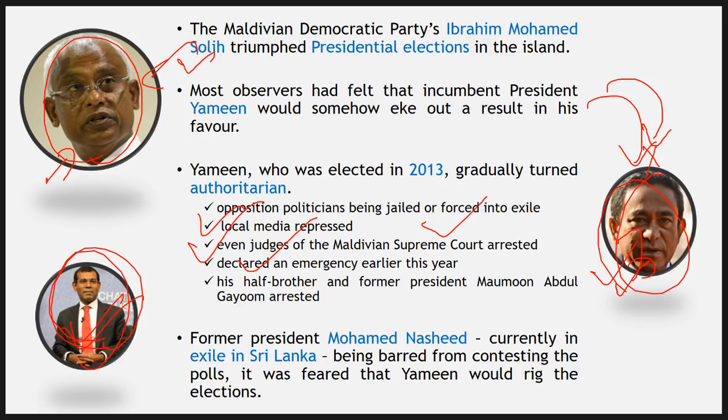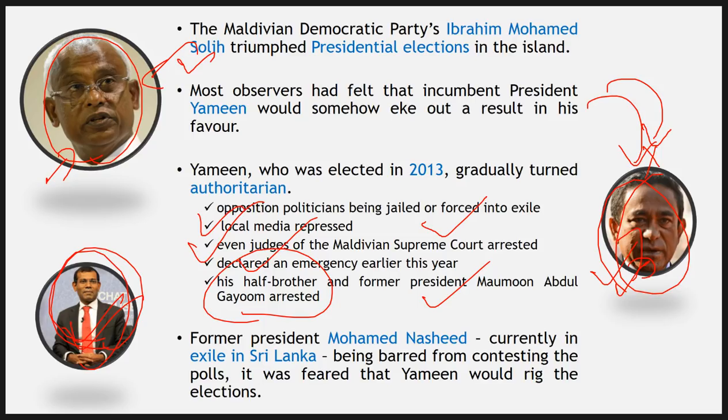This year itself, 2018, it was declared in Maldives. So things were bad. And his half brother, Gayoom, who used to be former president, is in fact behind the bars at present. So it was very tough as well as very rough, a rogue regime was going on in Maldives. On paper, it is a democratic country, but in reality, if we go and see the situation, the ground reality indicates the evidence is quite contrary.